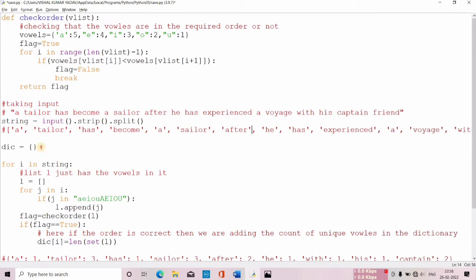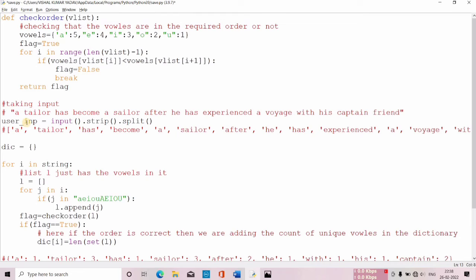Now see, what I've done is I've created a dictionary over here. I'll be telling you what's the use of this dictionary later. Now see, what I'm doing is, for i in string, what does this mean? See, now the string is basically a list. What I feel is I should change this name first. That would be much better.